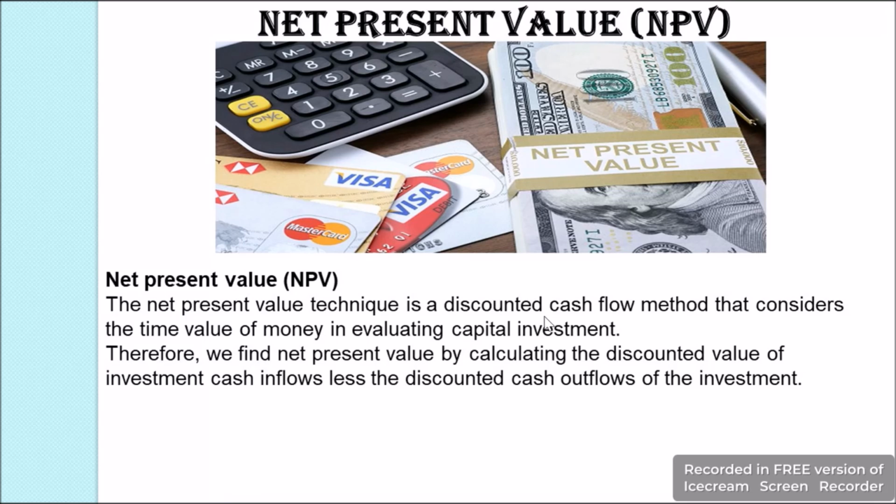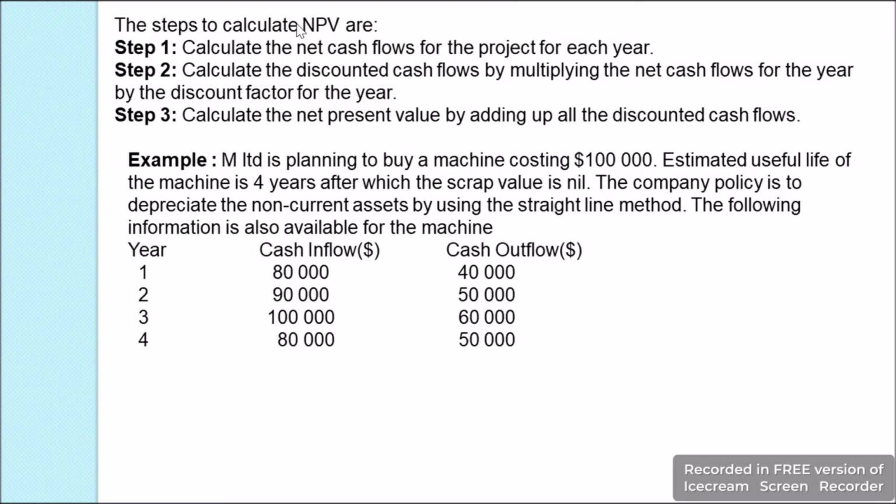Next we have net present value, which is NPV, and this is a discounted cash flow technique where we consider the time value of money. In NPV we calculate the discounted cash values of investment inflows, and from there we subtract the discounted cash outflows and we get the net present value. There are 3 steps to calculate net present value. In step 1, we calculate the net cash flow, same as the payback period, where we take the cash inflows, and from there we subtract the cash outflows and we get the net cash flows for each year.